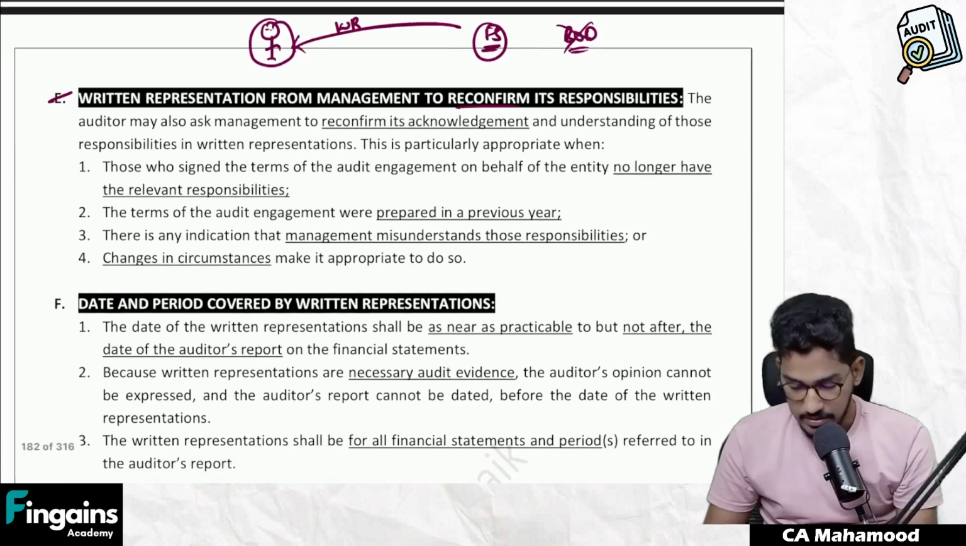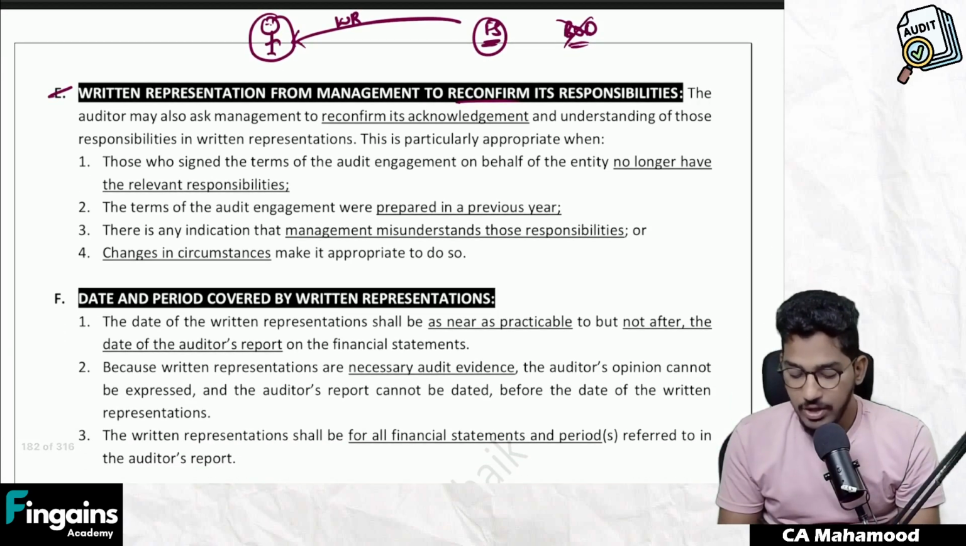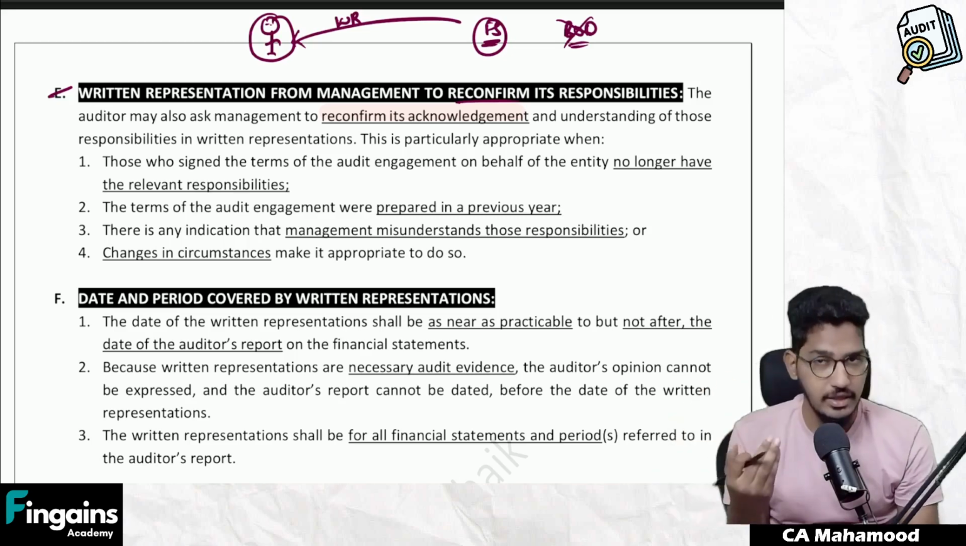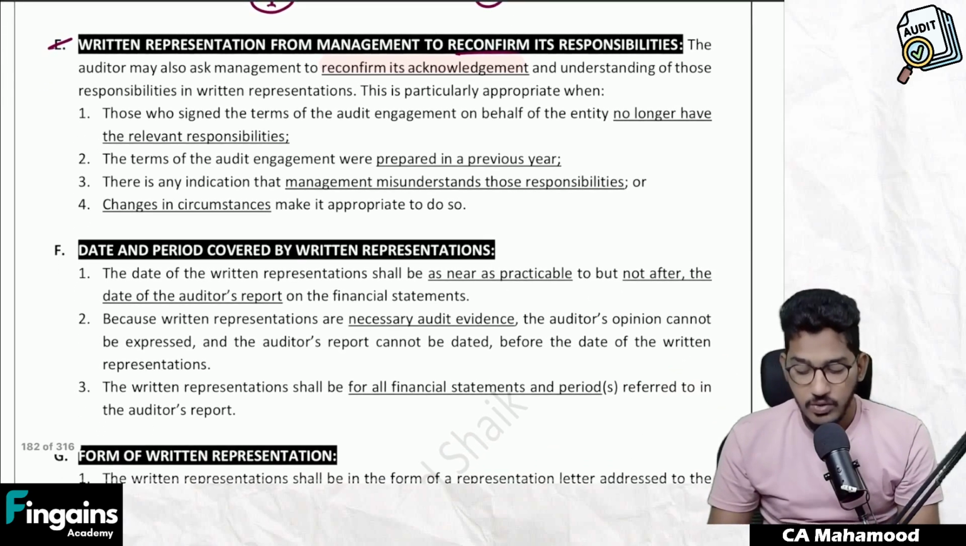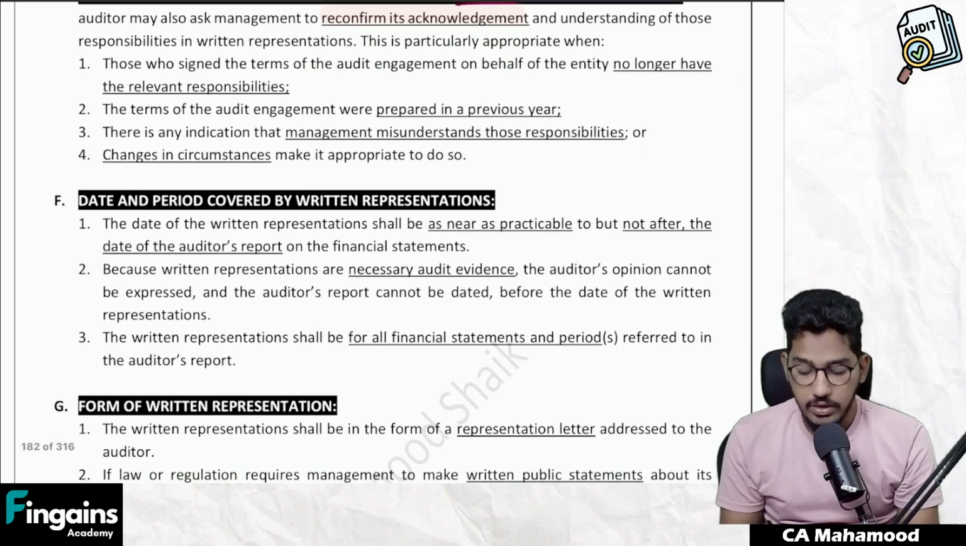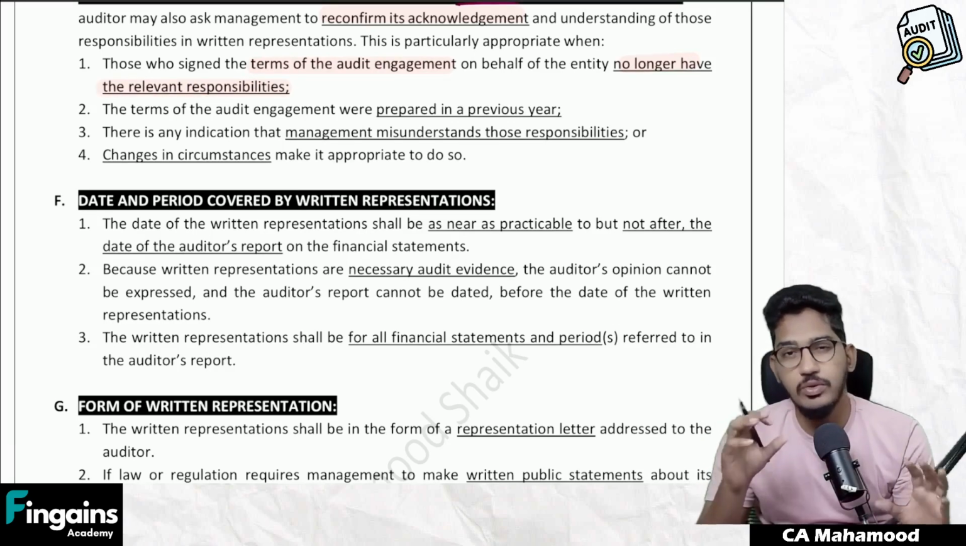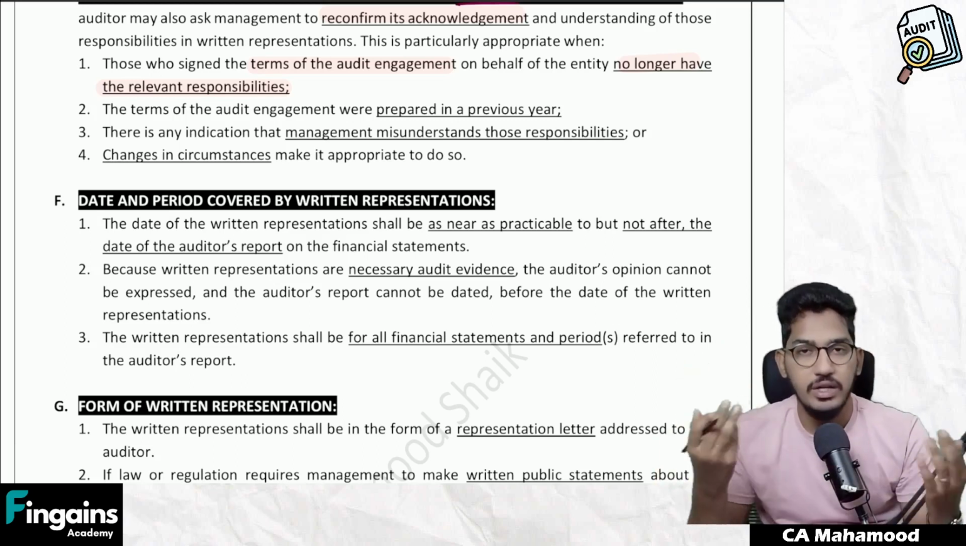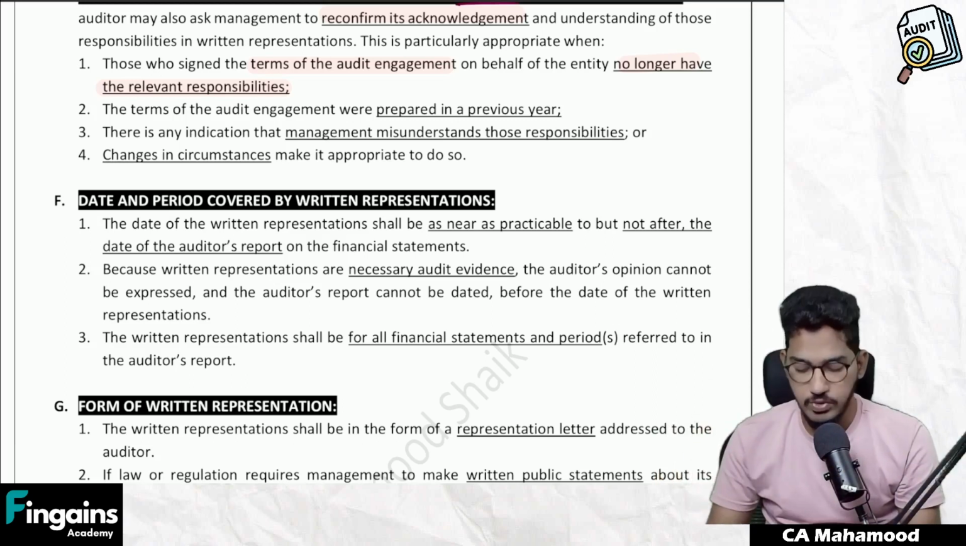In which circumstances? Let us see. The auditor may also ask the management to reconfirm its acknowledgement and understanding of those responsibilities in written representation. Sometimes you might feel it necessary for management to give written representation once again. This is particularly appropriate when those who signed the terms of audit engagement on behalf of the entity no longer have the relevant responsibilities. For example, responsibilities among the board of directors have changed, or the CFO has become CEO, or a new CEO has come. Better you get the written representation once again to reconfirm its responsibilities.